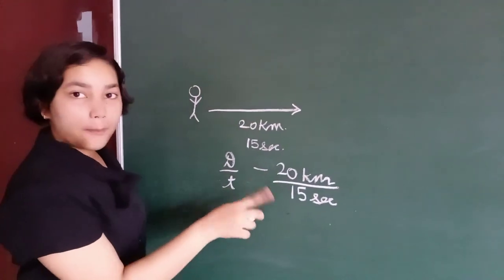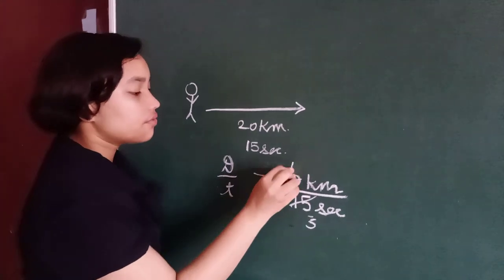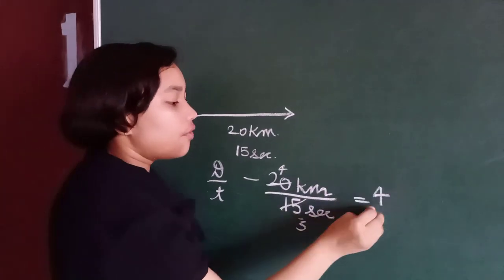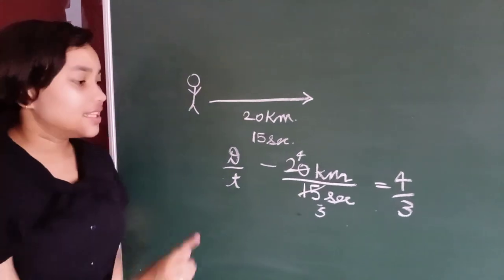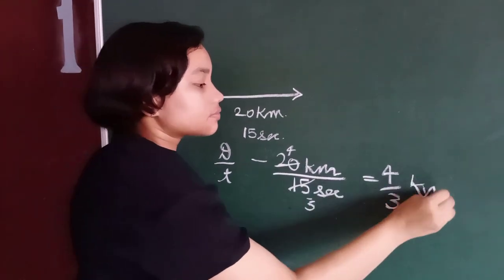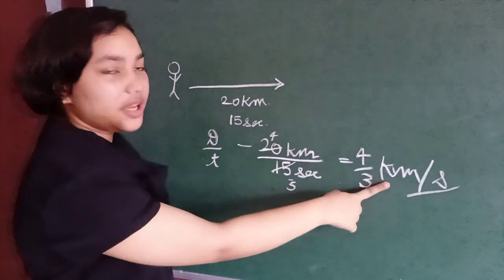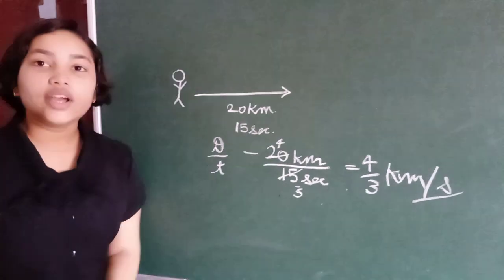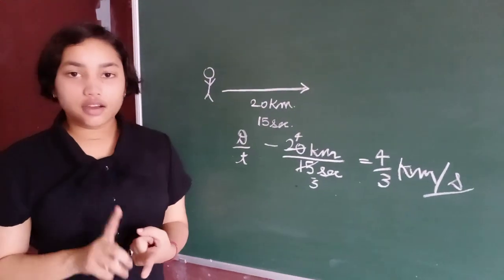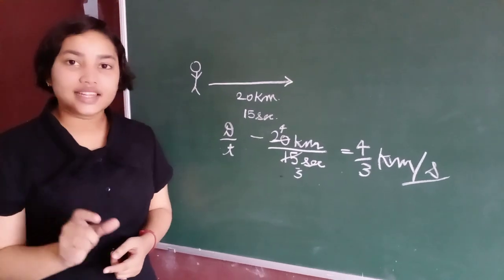So 20 upon 15, that is 4 upon 3 kilometer per second. We can also convert kilometer into meter. Speed is the distance covered by an object per unit time.